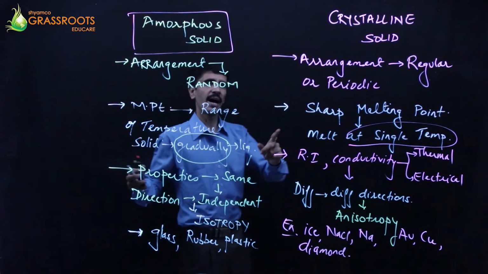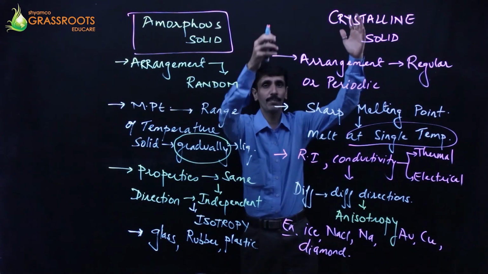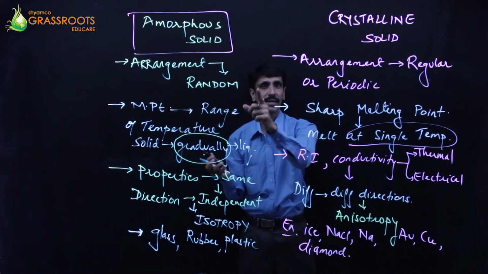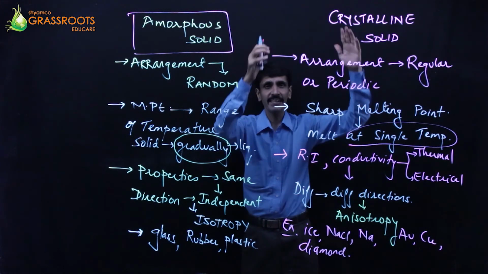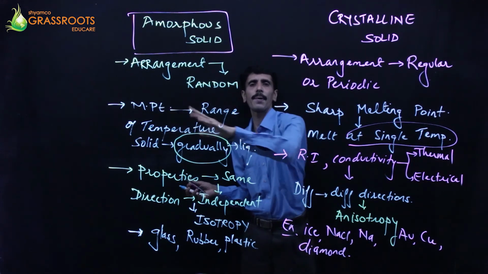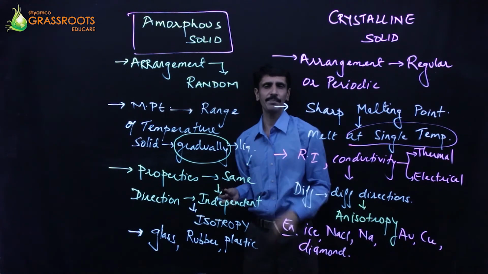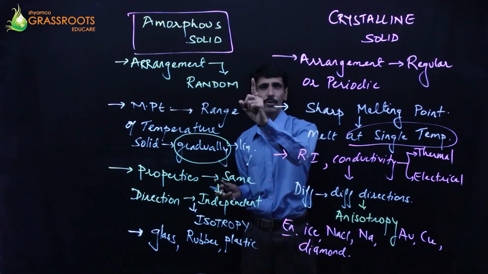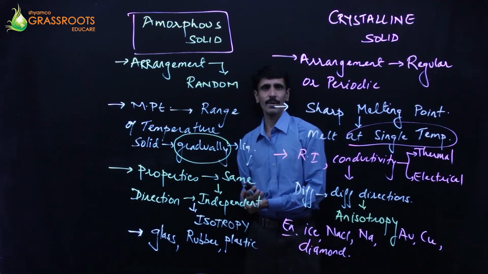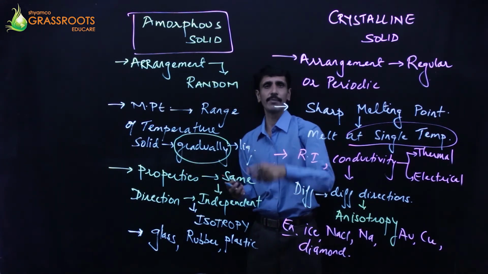Okay, I'll once again recap my statements. As I told you before, जब मैंने crystalline solid में explain किया था, and before I started explaining you the amorphous solid, what did I say? Do you recollect? If you understand the first concept, you can easily relate with the second one. सिर्फ ये आपको याद रहना चाहिए, अपना आप उस हिसाब से आप घुमा सकते हो. देखो यहाँ पे अरेंजमेंट इज रेगुलर पीरियोडिक, यहाँ पर क्या हो गया? रैंडम. Sharp melting point, that is at one particular temperature, the entire solid melts. It is at over a range of temperature. And that means the solid is gradually getting converted into a liquid state.